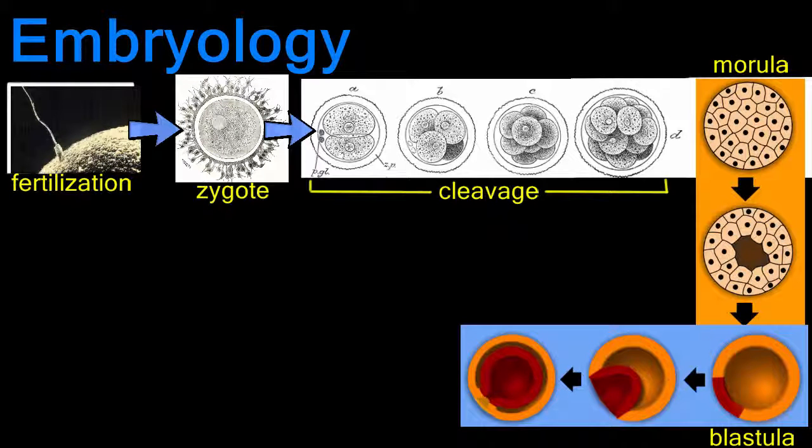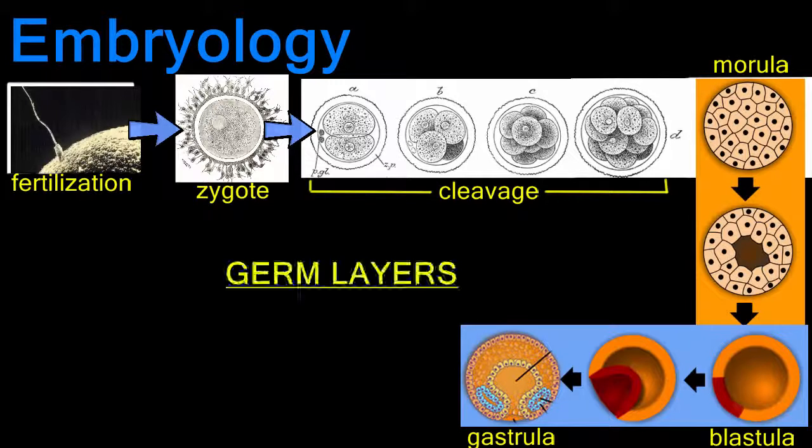From hollow blastula, the sphere of cells forms an indentation on one side until the embryo takes on a cup shape. This cup-shaped embryo is called the gastrula. The gastrula contains 3 cell or germ layers, the ectoderm, mesoderm, and endoderm.